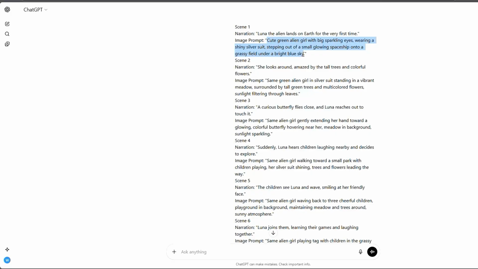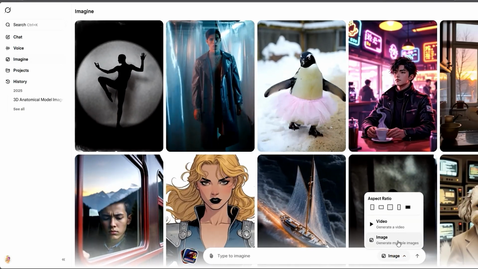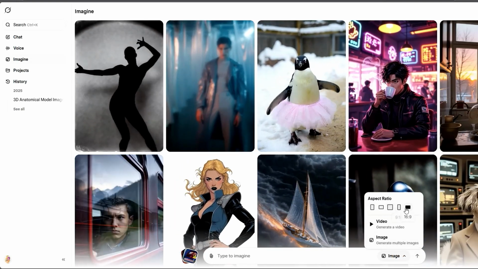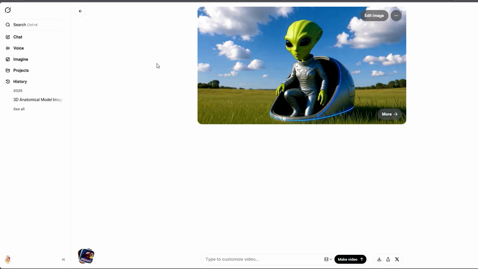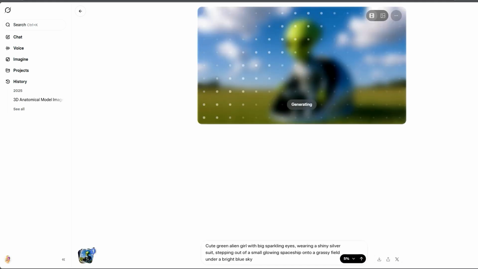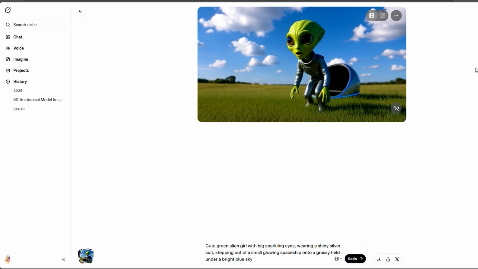We'll copy our first image prompt and generate the image here. Keep in mind, we are not generating a video yet, just the image. Make sure to select the aspect ratio you want for the video before generating the image. So once the images are generated, we'll select one image, then we'll enter the same image prompt again. But this time, select the video option to generate the video. This way, our video will be based on the selected image.